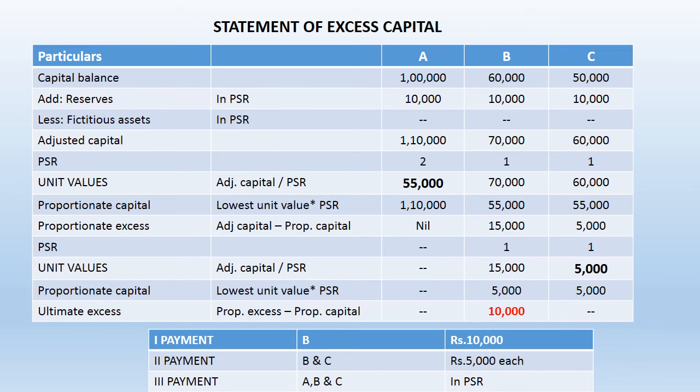Now last step is to calculate excess capital. Proportionate excess was 15,000 less proportionate capital is 5,000.